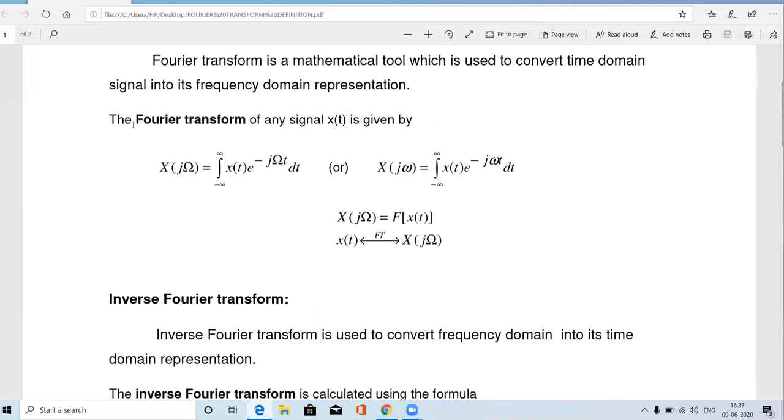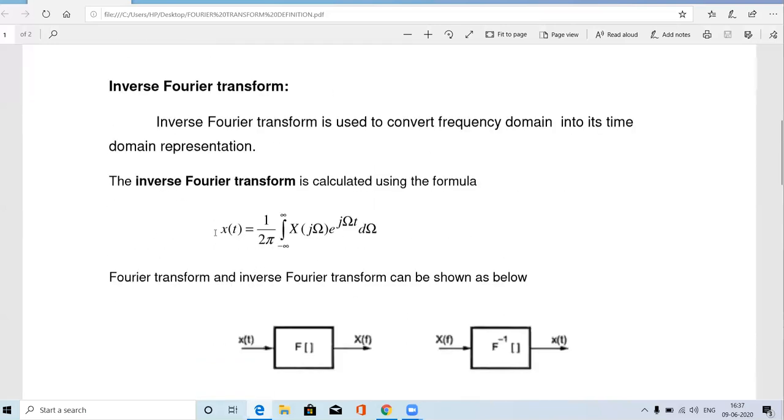The Fourier transform of a signal x of t is X of j omega equal to the integration of x of t e power minus j omega t dt. The inverse Fourier transform formula is x of t equal to 1 by 2 pi times the integration of X of j omega e power j omega t d omega. These two formulas are the analysis and synthesis equations of the Fourier transform.